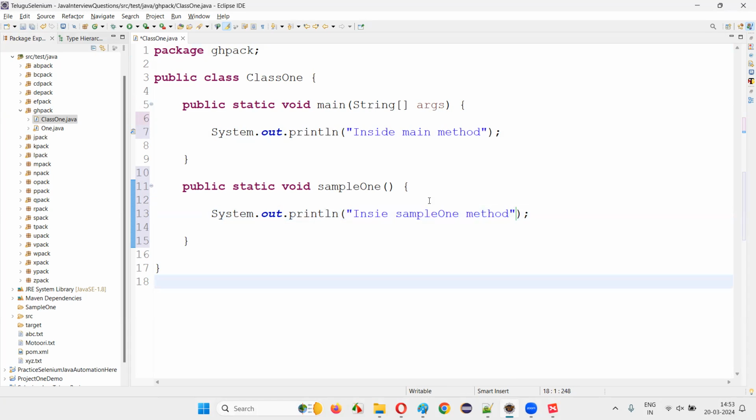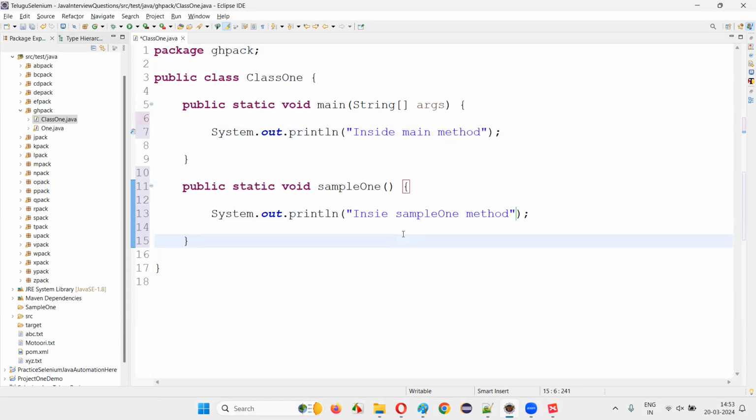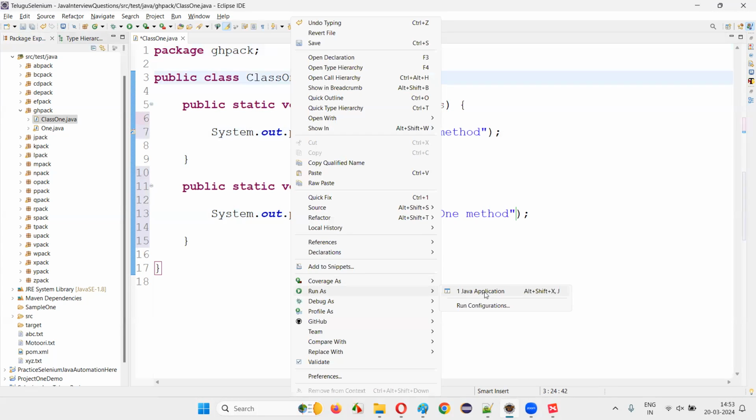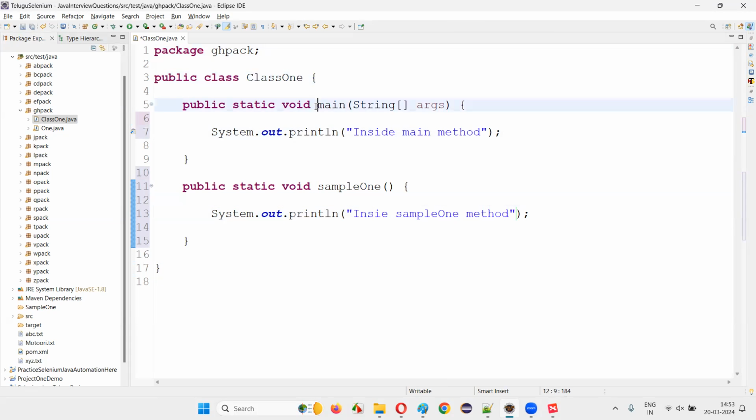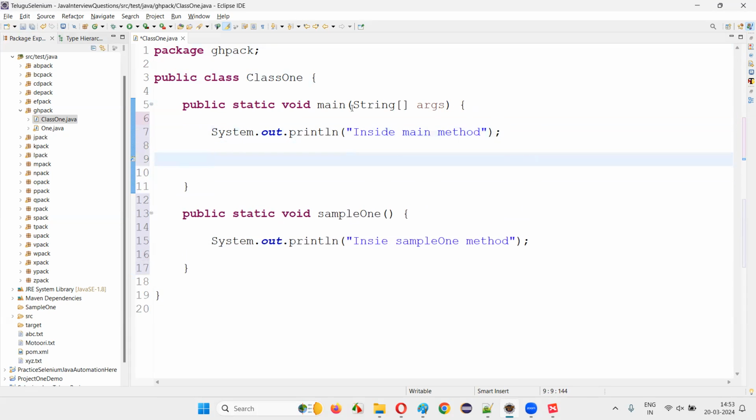Now the question here is, can we call this main method from this sample1 method? Generally, main method is invoked by JVM, right? If you run the code here, execution will start from the main method because JVM, Java Virtual Machine, will automatically call this main method, and from there the execution starts. Once the execution of the main method starts, from this main method we can call the normal method. A main method can call a normal method using this method calling statement.